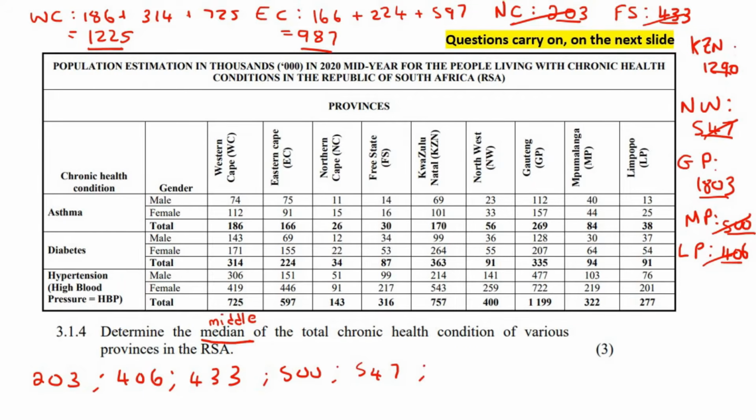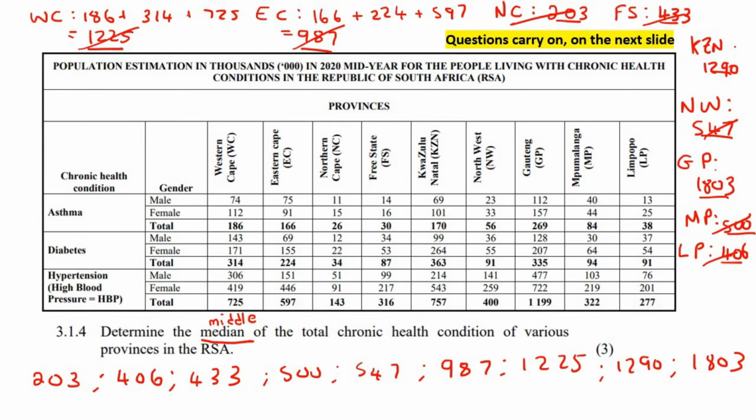Eastern Cape at 987. And then what's next? Western Cape at 1225. Then KZN at 1290. And then Gauteng province at 1803.